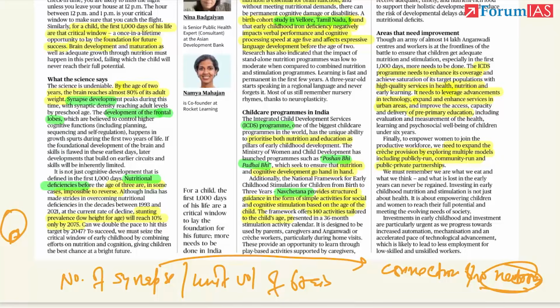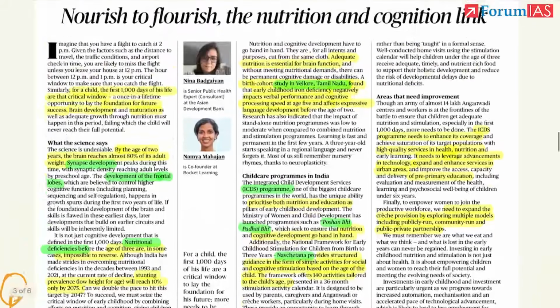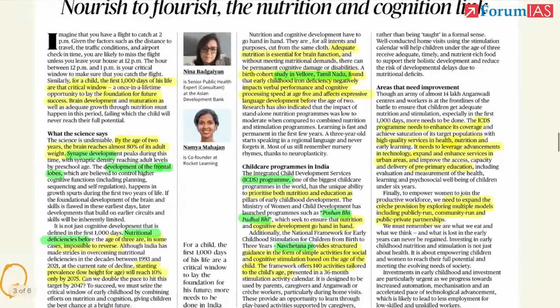India has been doing good in terms of malnutrition, stunting, but there's a long way to go. Even if we go by the current pace, which we call, okay, we are doing good, we will achieve 10% stunting by 2075 only. 2075. What is stunting? Basically, children whose height is less for their age are called stunted. There is an average height for a particular age, and if a child is below that, they are called stunted. And India is expected to reach 10% stunting by 2075. Okay, so this is, I think, a long time. We should speed up so that we can achieve it by 2047.